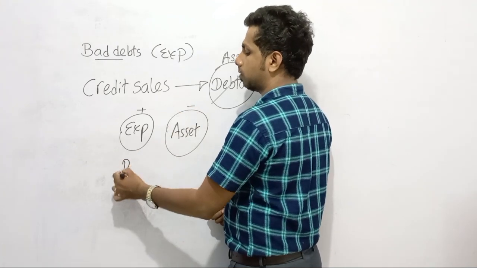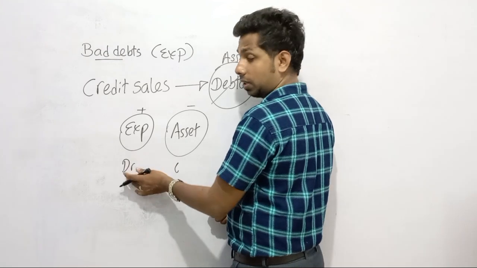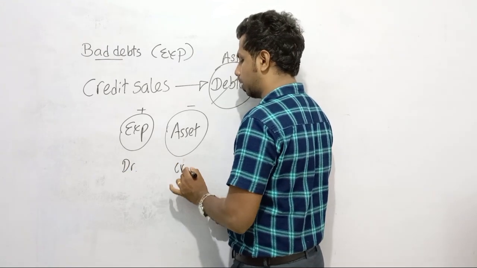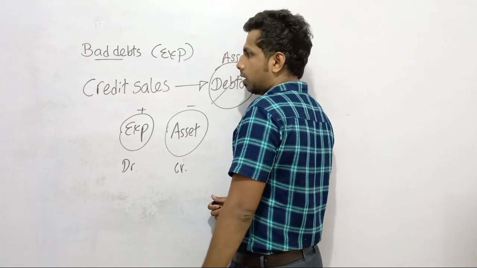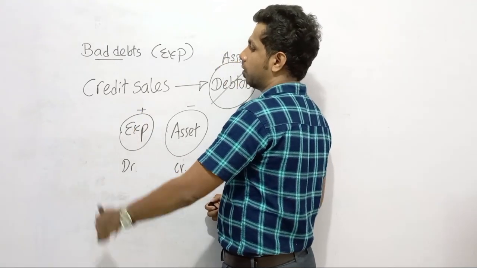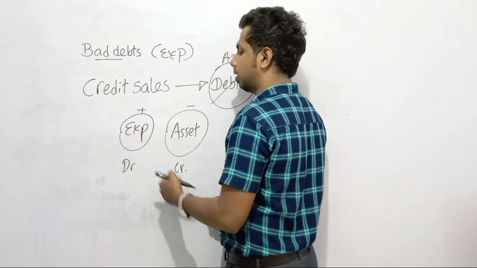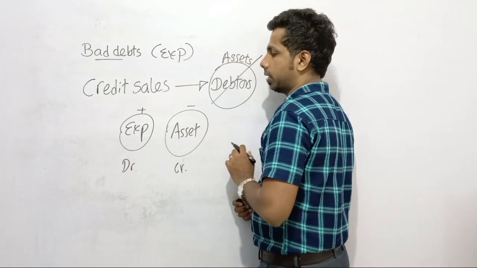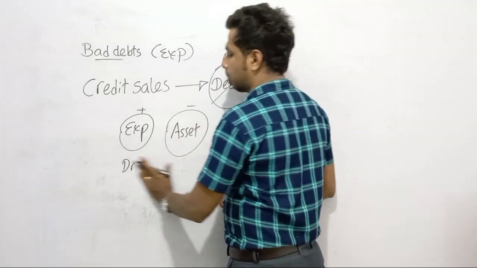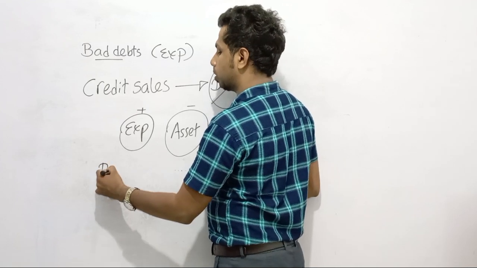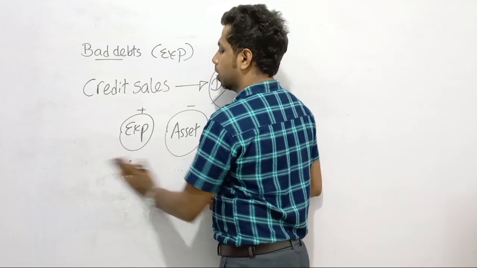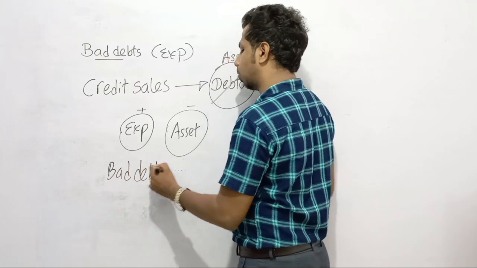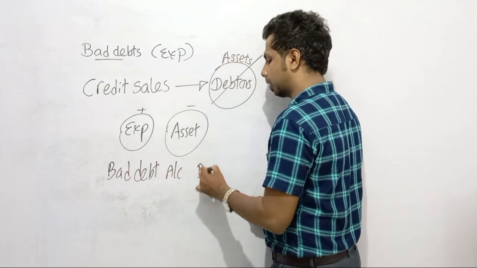So when increasing assets, debit; when increasing expenses, debit; when decreasing assets, we need to credit. So this is a double entry. My dear children, what's the double entry for bad debts? Bad debt account debit, debtors account credit. When you write the double entry for bad debts, you need to debit the bad debt account because you need to recognize here an expense, dear children. Bad debt account debit.